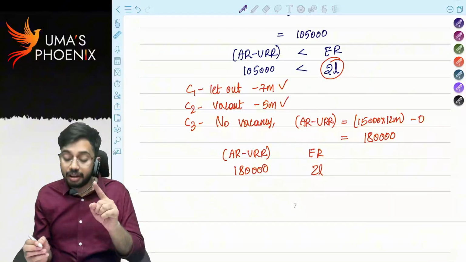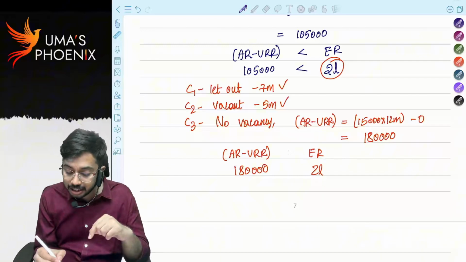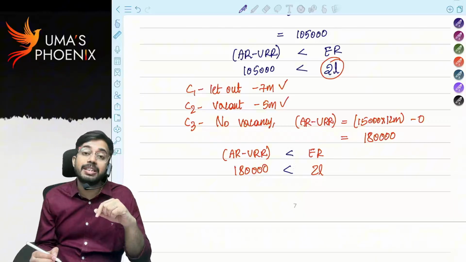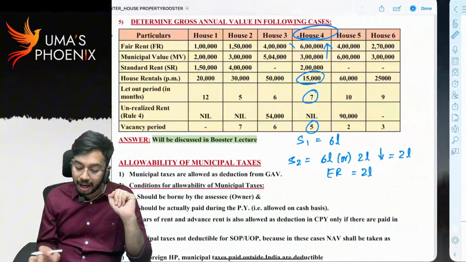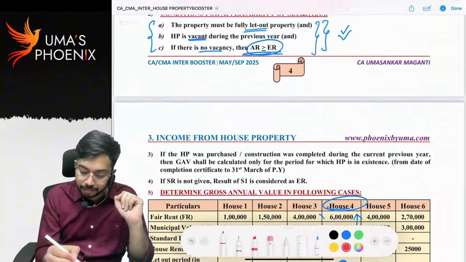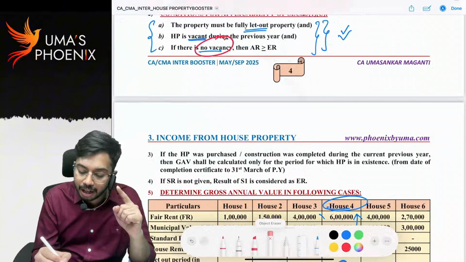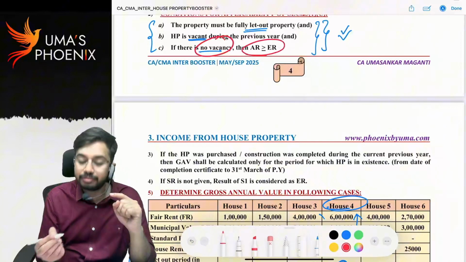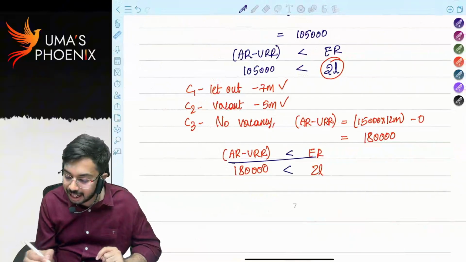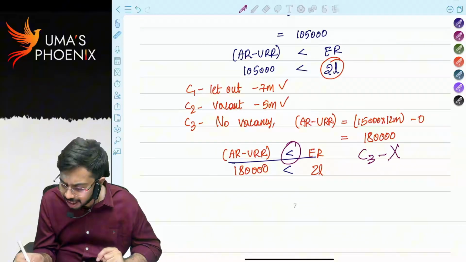See carefully, even if there is no vacancy, actual rent minus unrealized rent is still less than expected rent. As per condition 3, if there is no vacancy, actual rent should be greater than or equal to expected rent. But here, it is less than expected rent. So condition 3 is not satisfied.